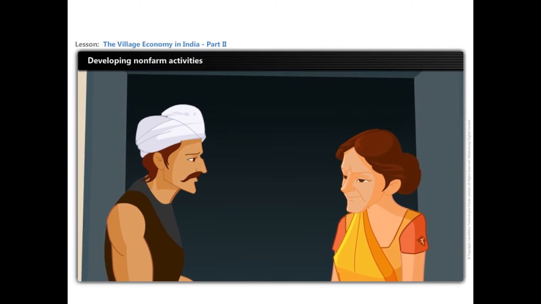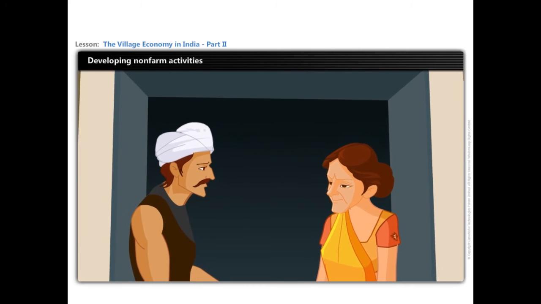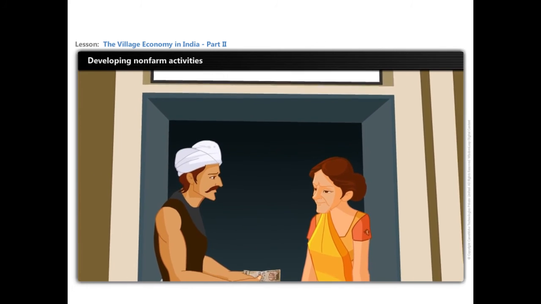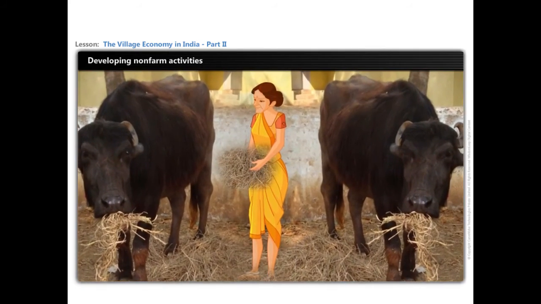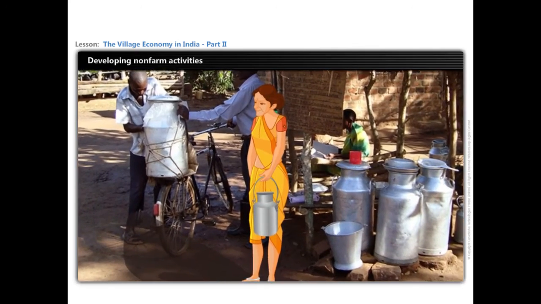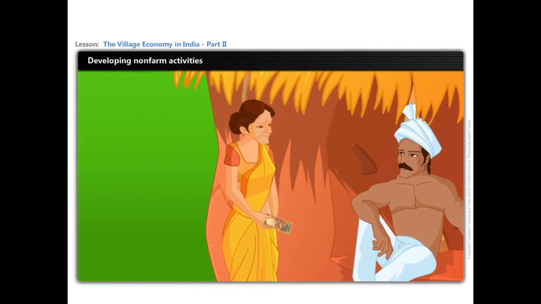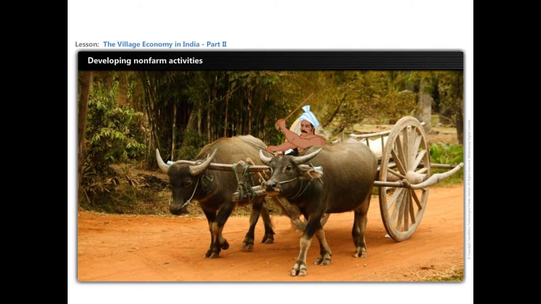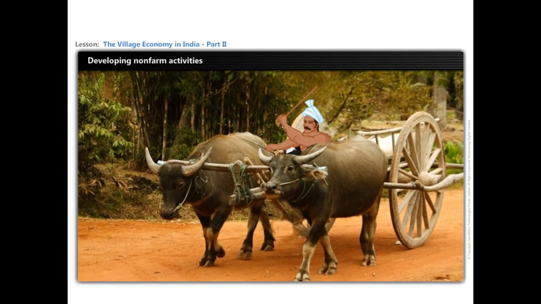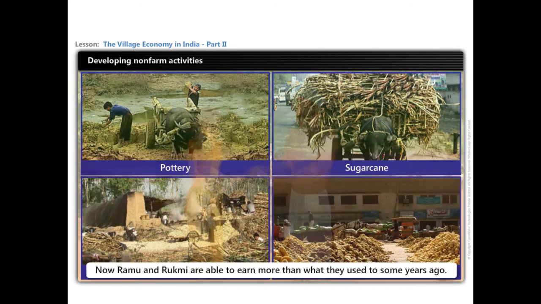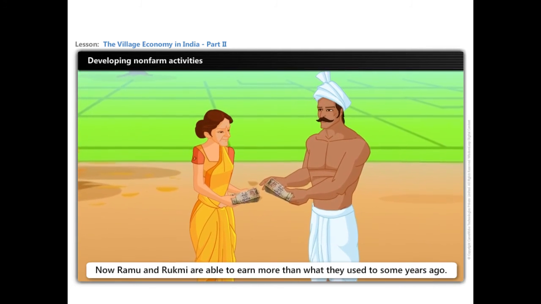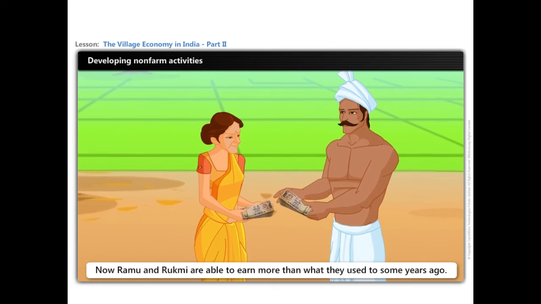Now, look at another situation. Recall the farm laborer Ramu and Rukmi. Suppose both get cheap loans under a government scheme. They purchase 2 buffaloes with the money. Now, they earn by selling buffalo's milk. With the little surplus amount they earn, Ramu made a wooden cart driven by the buffaloes. Now, they use the cart to transport various items such as clay for potters, sugarcane for the jaggery making unit, and jaggery to the market in the small town nearby. Now, Ramu and Rukmi are able to earn more than what they used to some years ago.